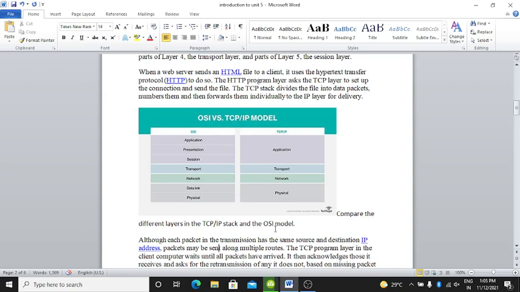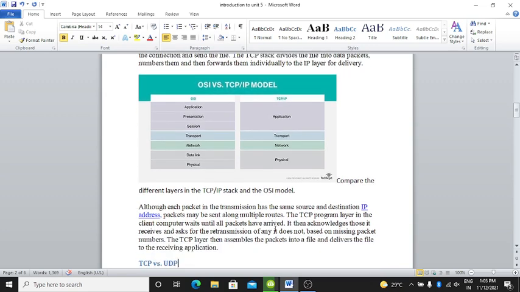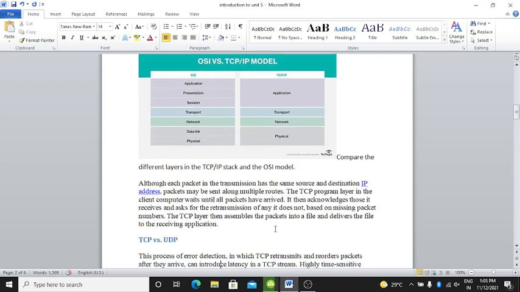Then, although each packet in the transmission has the same source and destination IP address, the packets may be sent along multiple routes. The TCP program layer in the client computer waits until all packets have arrived.